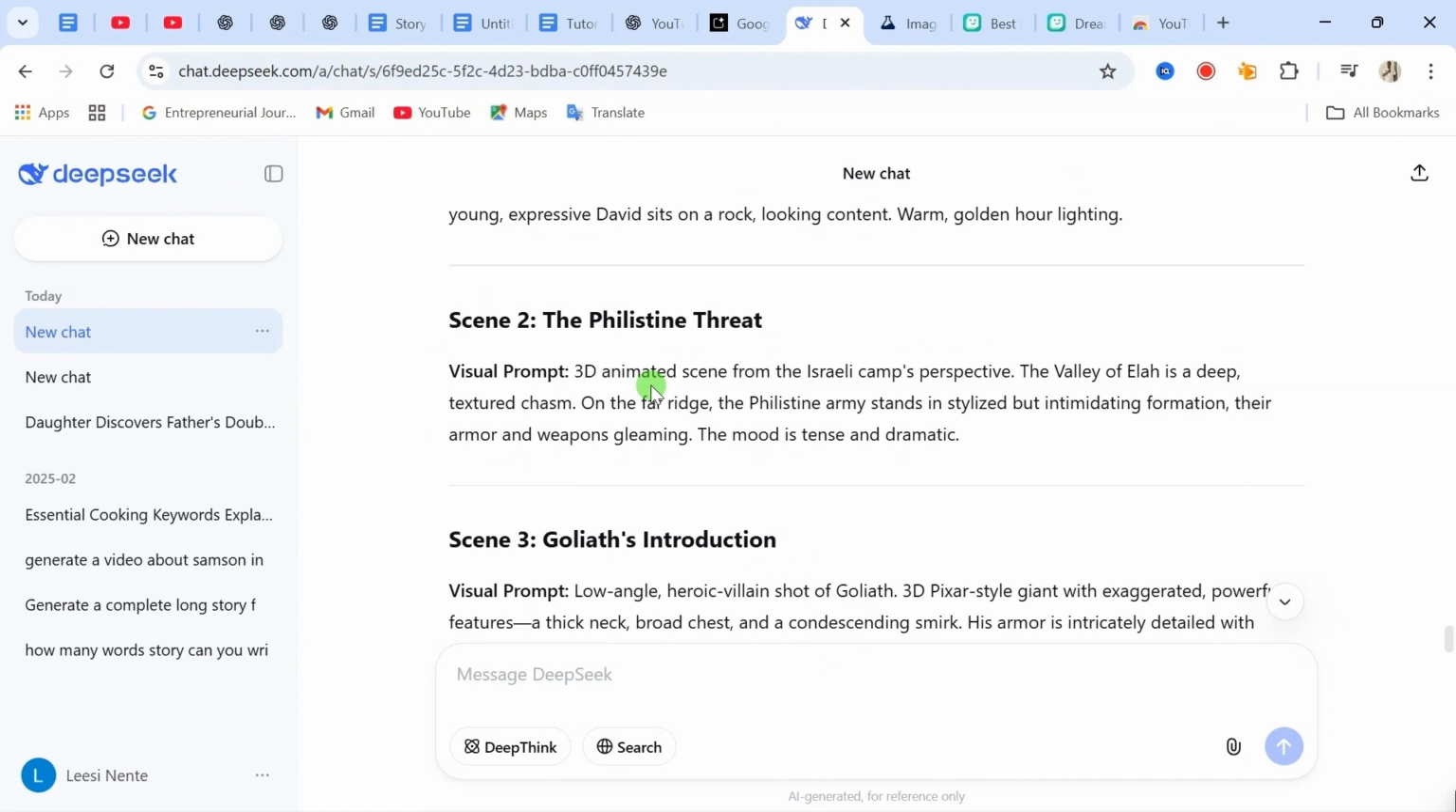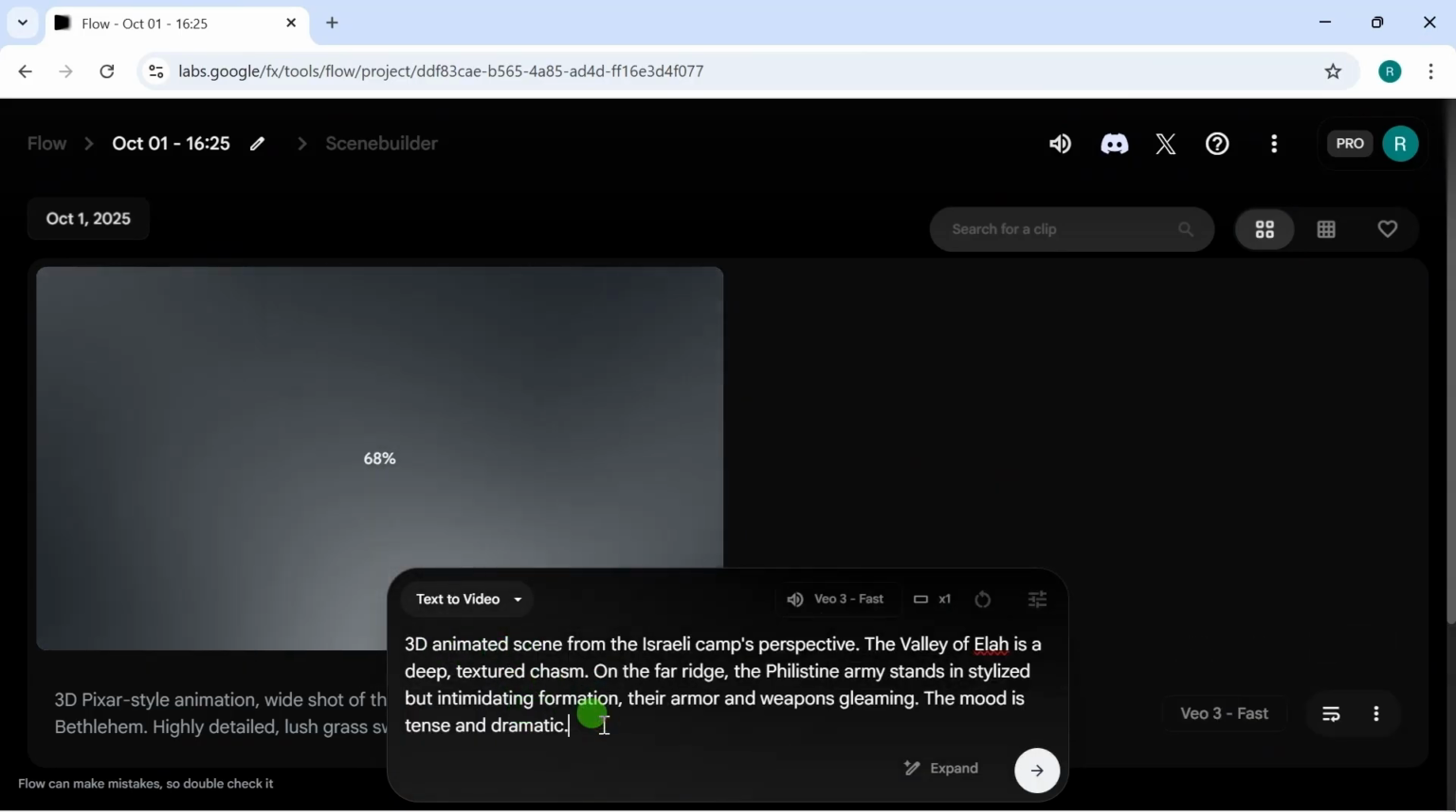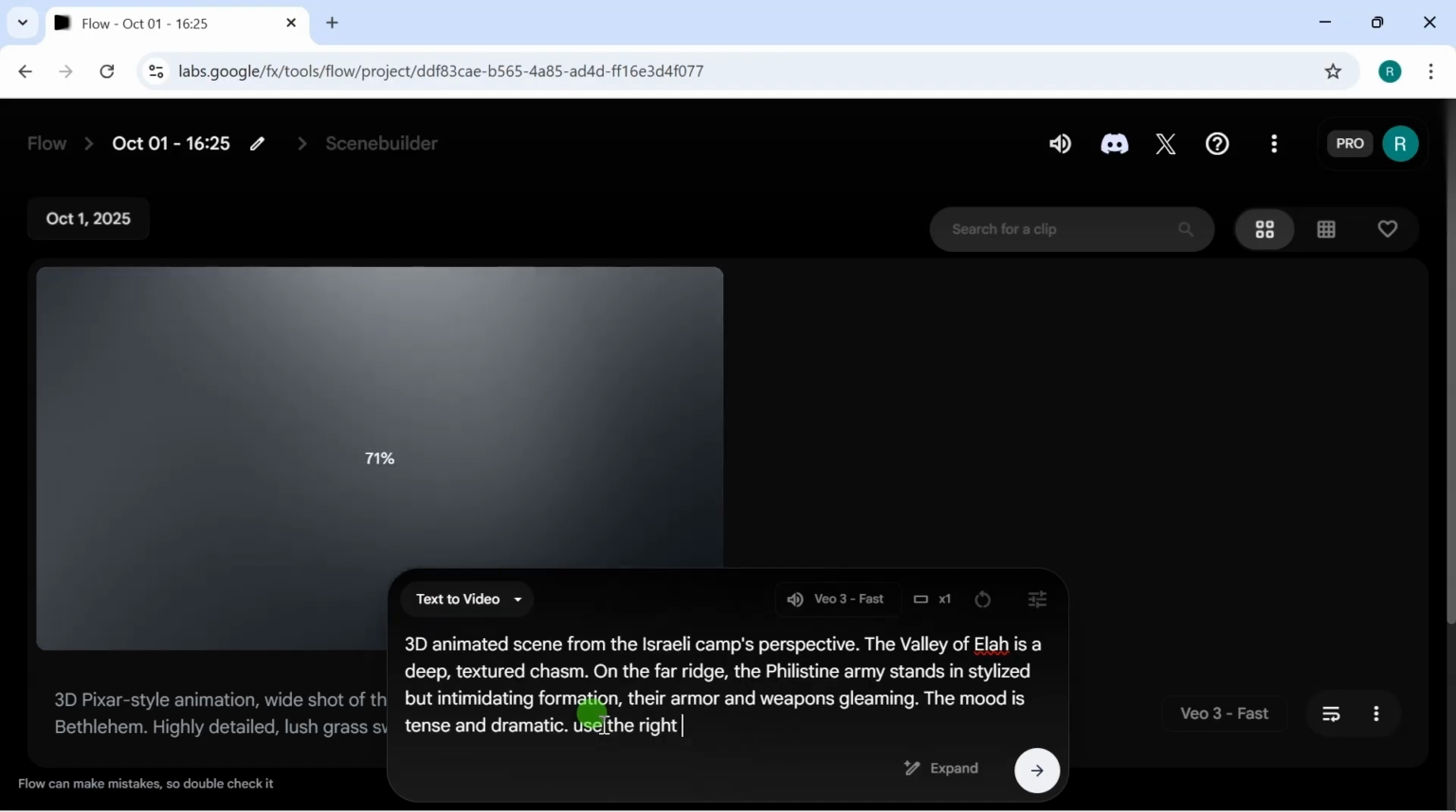While that video is still generating, for scene 2, we'll copy this and then we'll go back again to the Flow website, come down here and paste in the prompt you just copied. Also enter use the right sound effect. After entering that, send it again.